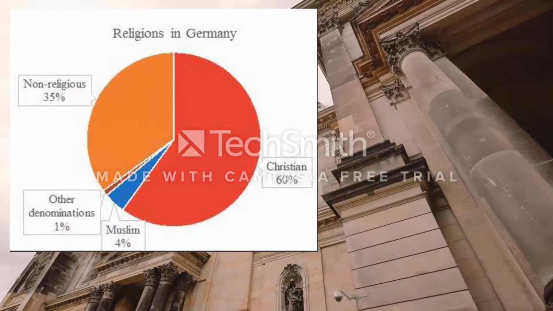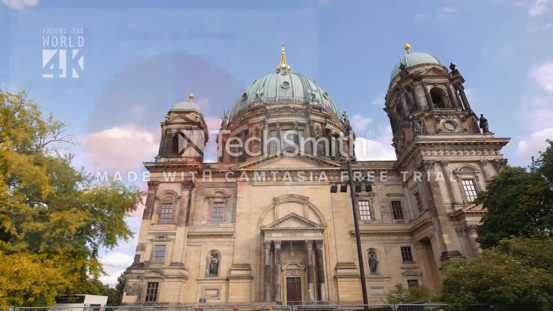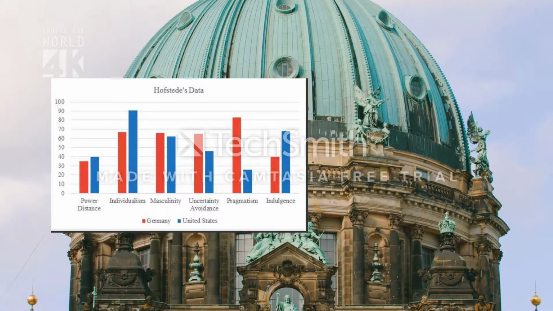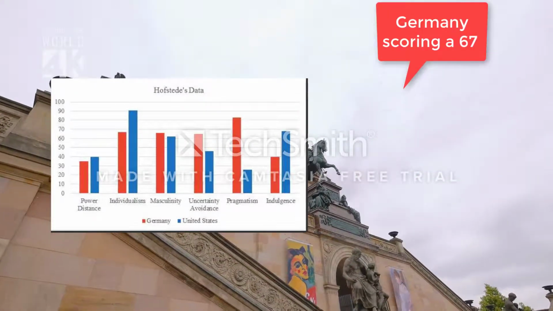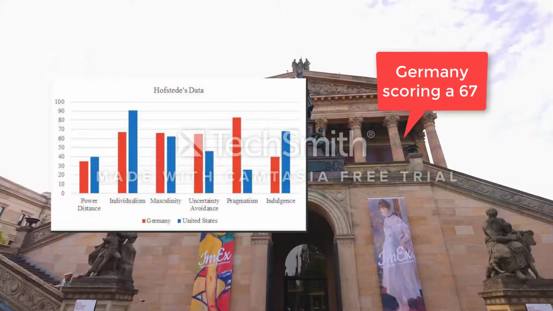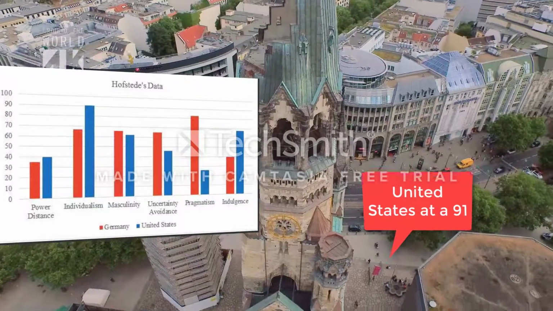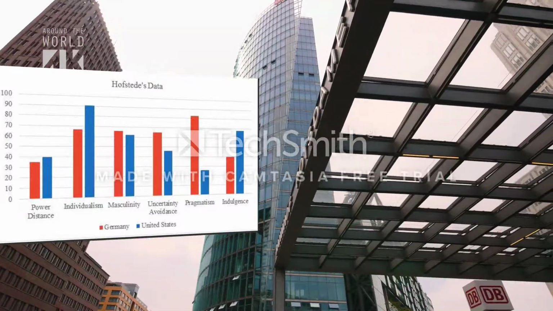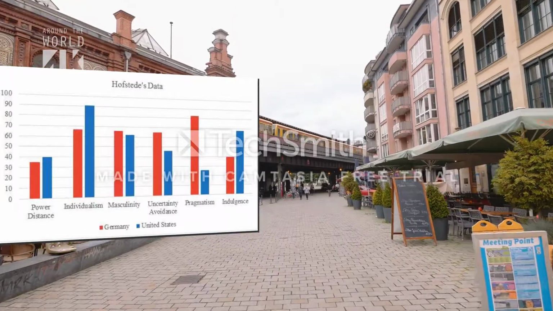Many Germans avoid the church tax by legally declaring to the state that they are not a member of any church. When comparing the Hofstede Index, Germany and the United States have similar dimensions, excluding individualism and pragmatism. Germany scores a 67 on individualism compared to the United States at a 91, meaning that German society has small families with a focus on the parent-children relationship and a strong belief in the ideal of self-actualization.